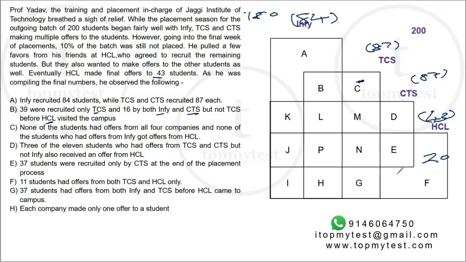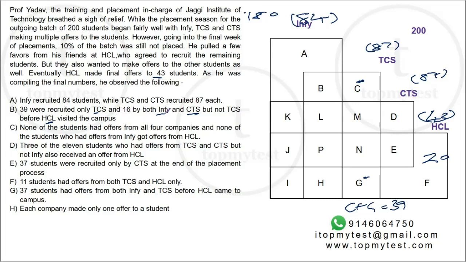They will be C and G. There will be region C and G, not just C, because G has two offers, HCL and TCS. Before HCL visited the campus, it will be within the TCS region itself. So C and G combined will be equal to 39. C plus G equals 39.